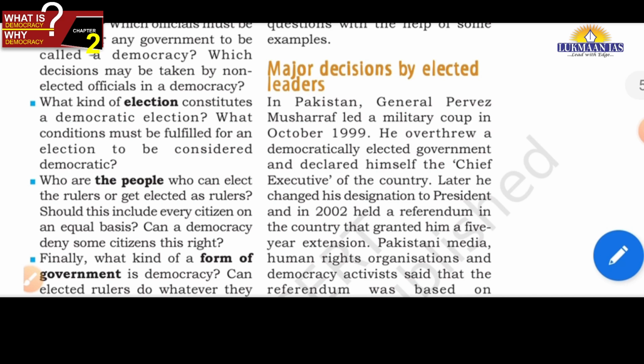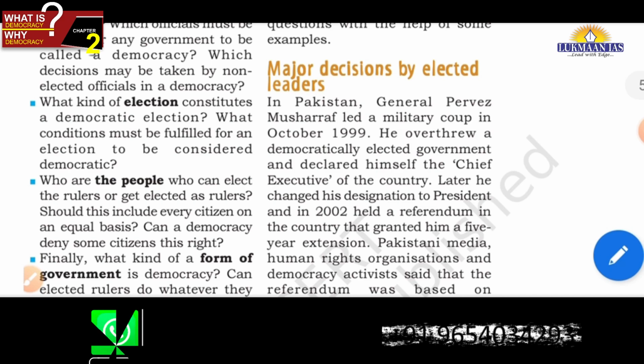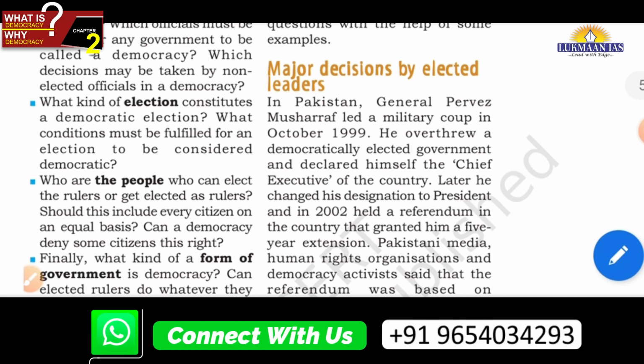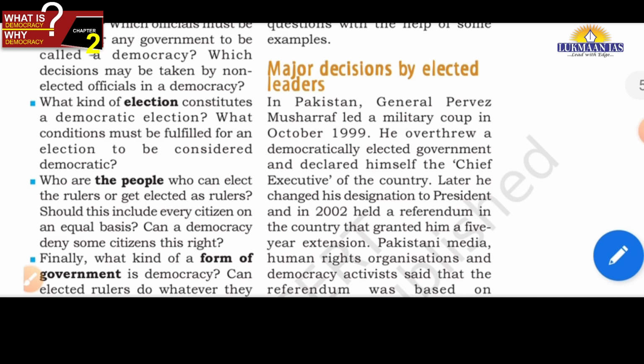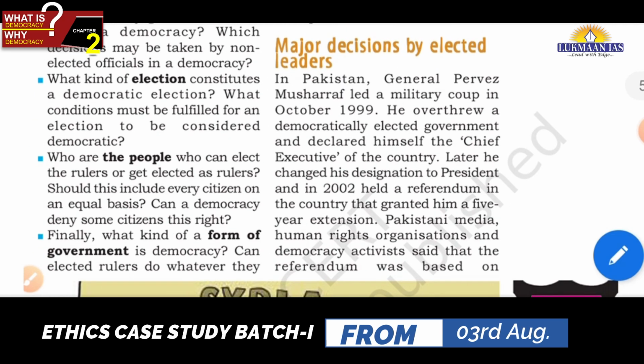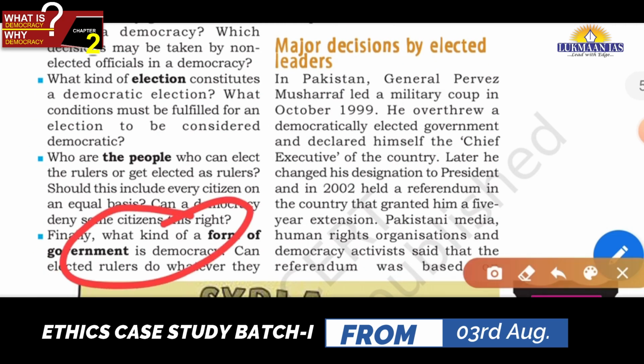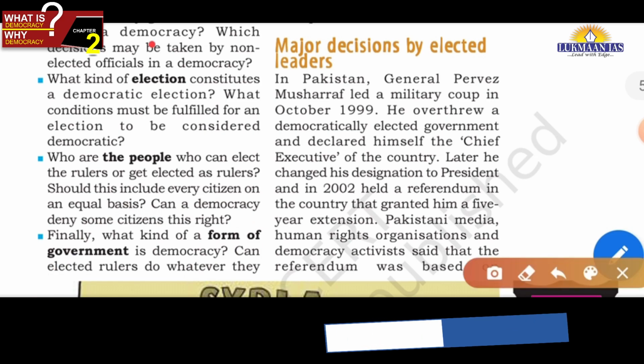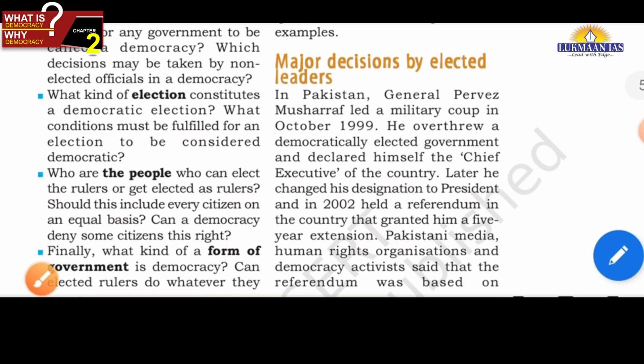If we see some examples, we can see that rulers are elected by the people through elections, but now they have turned undemocratic. Now they are imposing curbs on the rights of the people, so that government will not be democratic. That means a democratic government needs to have limitations and needs to ensure that the basic rights, political rights of the citizens are protected, friends. Okay, you got this point. Now let us see some of these things in the next paragraphs.